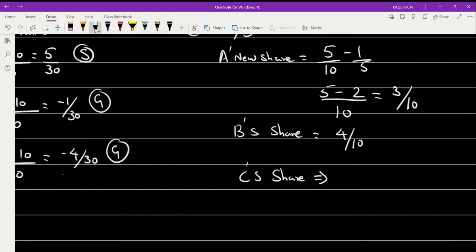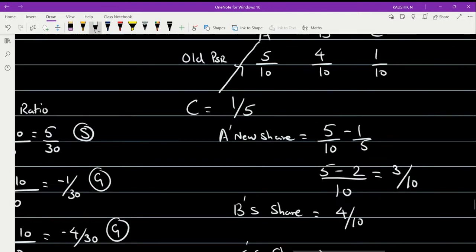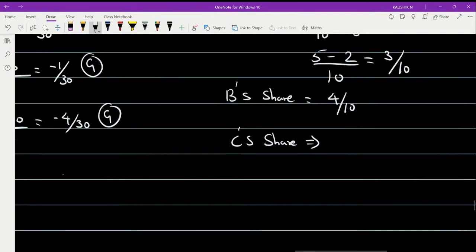So C's share will be calculated in such a way: his old share, what was the old share? It was 1 by 10. So C's share will be his old share, plus what he has got from A, plus the new one. Am I making sense to you? So C's share is equal to the old share plus the gain he got from the partner A.